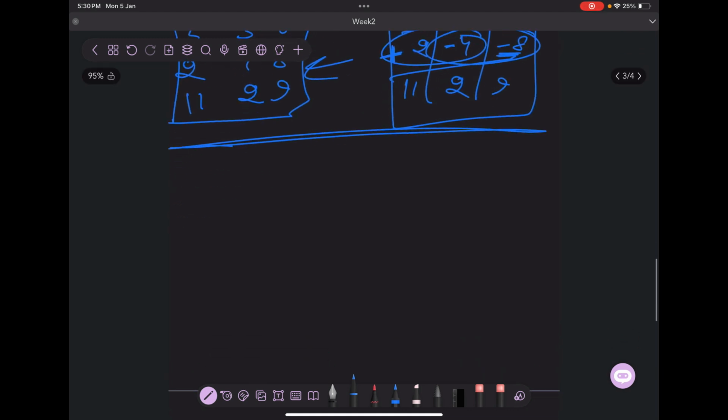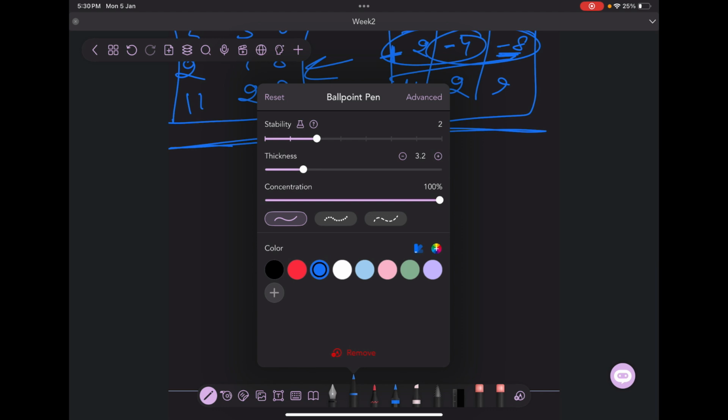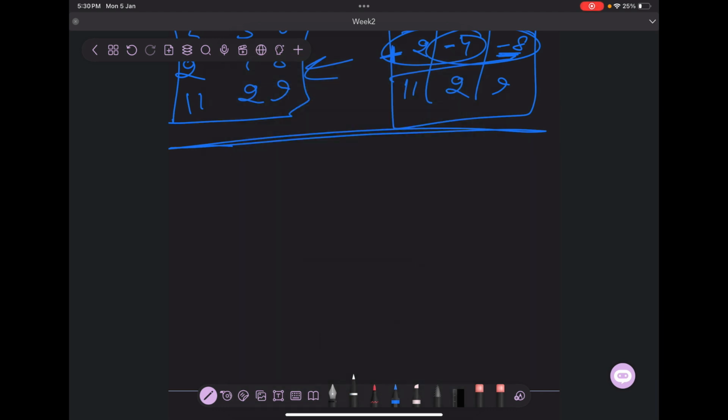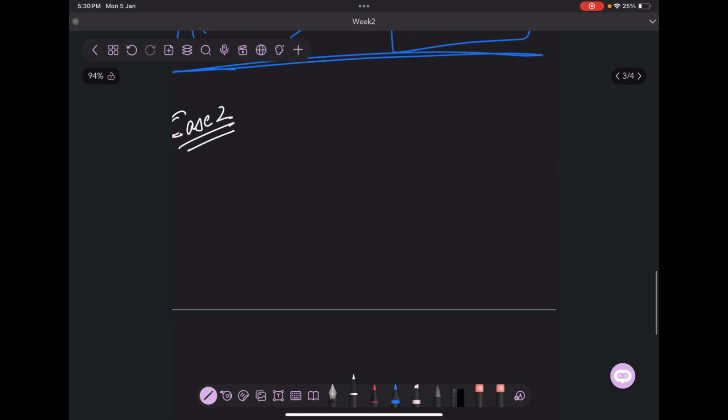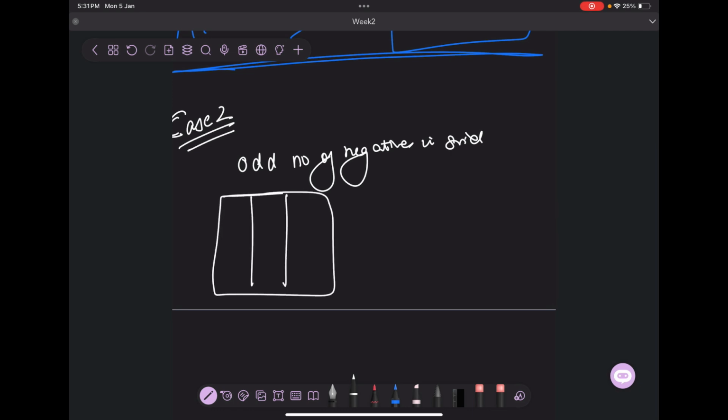So let us see what case 2 is. Case 2 is when there is an odd number of negatives in the grid. What I mean here is that the count of negative numbers in the grid is odd. Let us not focus on what the numbers are exactly, but just on the count concept. One negative is here, one negative is here, one negative is here.